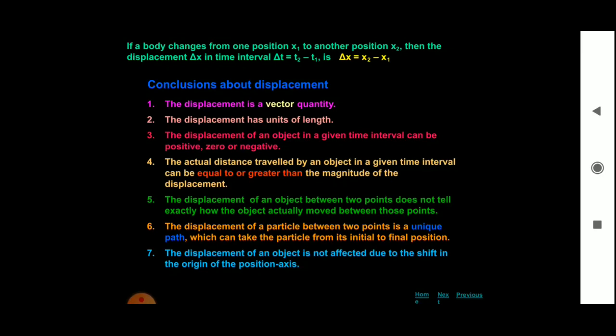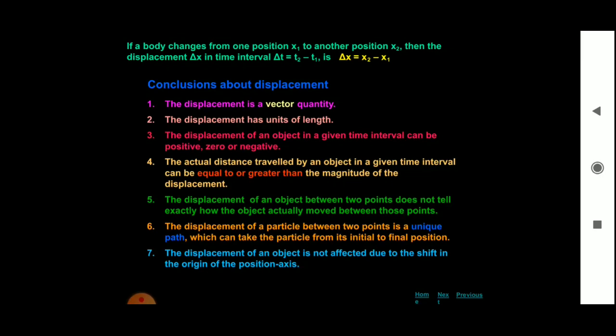The actual distance traveled by an object in a given time interval can be equal to or greater than the magnitude of displacement. And the fifth one, the displacement of an object between 2 points does not tell exactly how the object actually moved between those points. So it does not tell how the object traveled to reach that point.